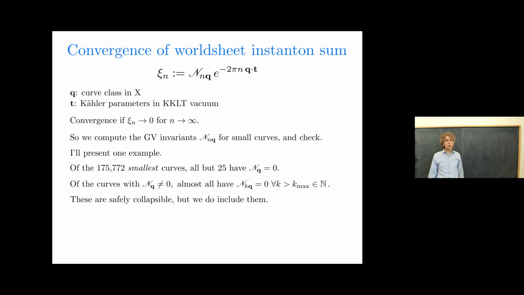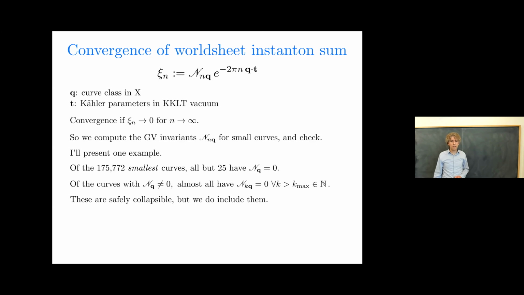Fine, but most of those still have the property that if you look out along the associated ray, you don't find an infinite series of non-vanishing GV invariants, but after a finite distance, usually after one step, the GV invariants are 0 thenceforth. Along such rays, you don't have an infinite number of states to worry about, and those curves are safely collapsible. We do include them. They're very numerous, but they don't have a particularly dangerous effect.